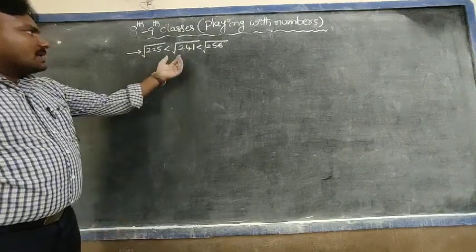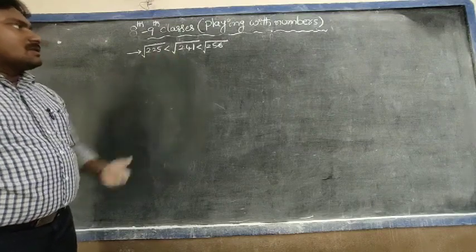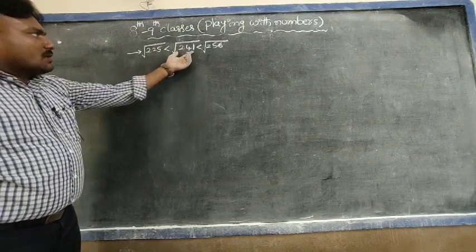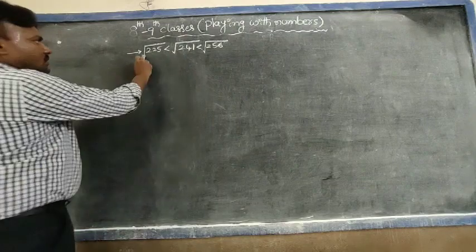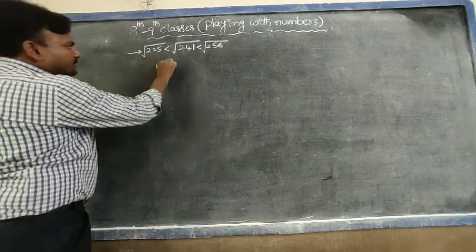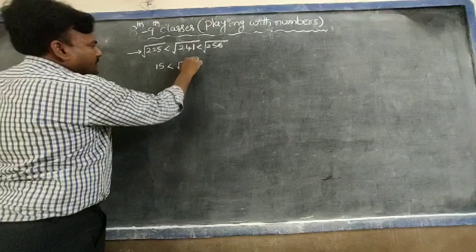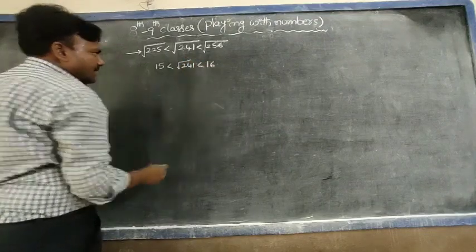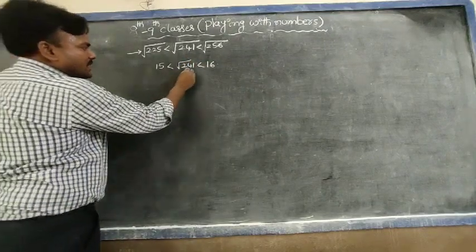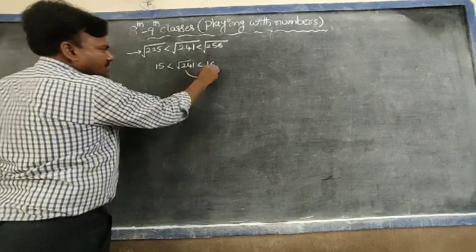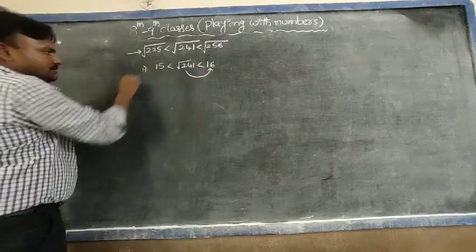That means we find the nearest square root of 241. Square root of 225 is 15, and square root of 256 is 16. That is, square root of 241 is approximately equal to 16. This is the first step.